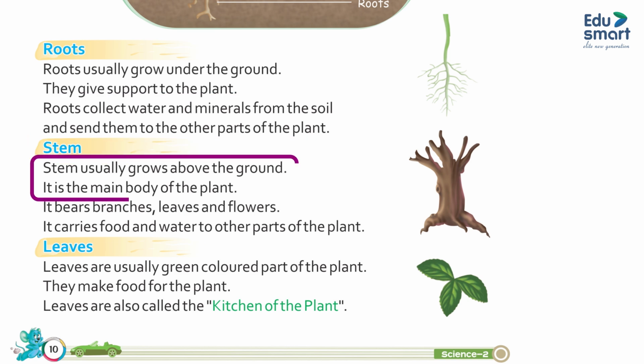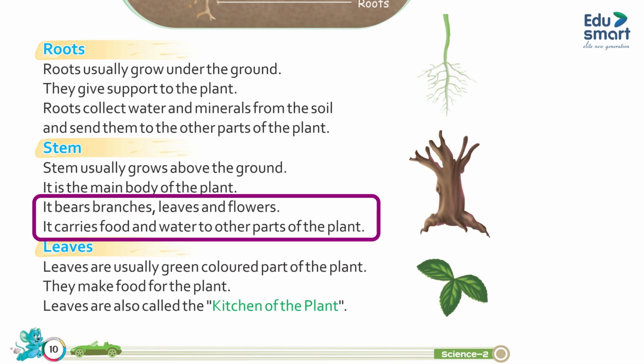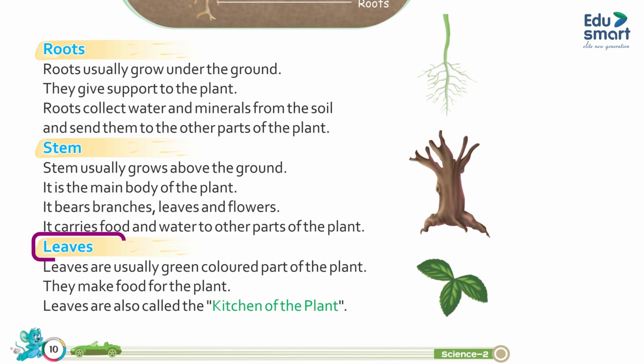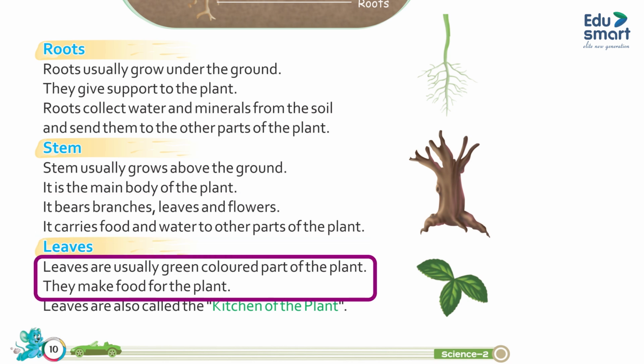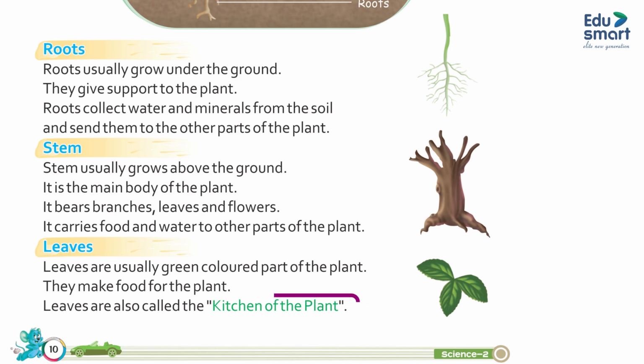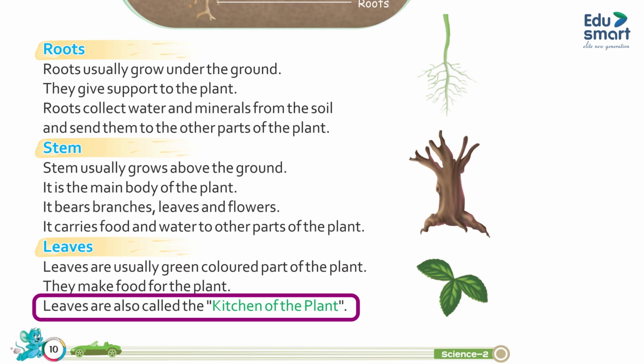Stem. The stem usually grows above the ground. It is the main body of the plant. It bears branches, leaves and flowers. It carries food and water to other parts of the plant. Leaves. Leaves are usually the green colored part of the plant. They make food for the plant. Leaves are also called the kitchen of the plant.